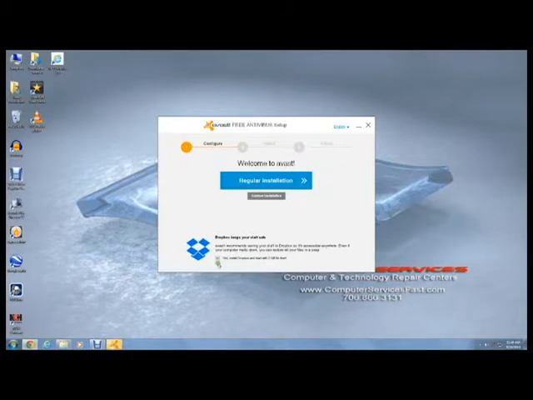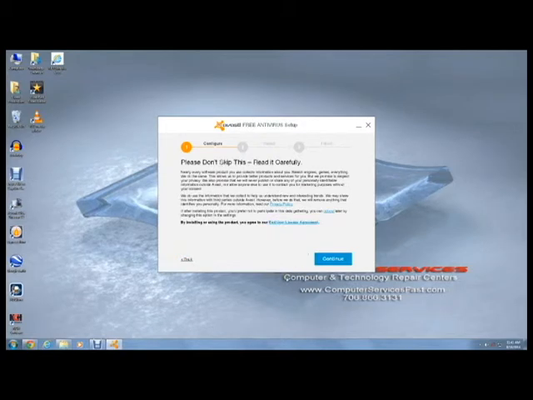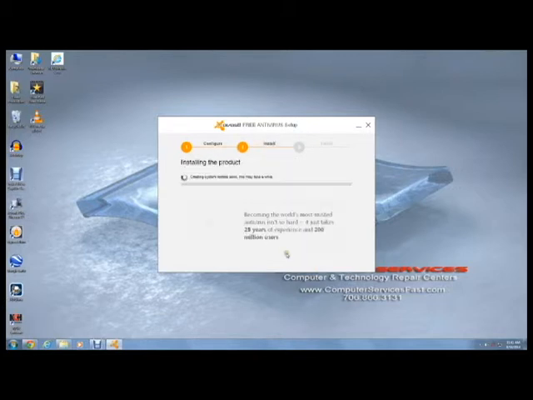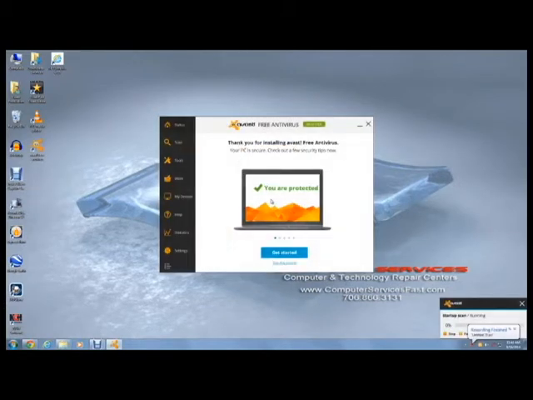Okay, Dropbox is a great program, but let's leave it alone for now. And click on Regular Installation. After reading the End User License Agreement, click Continue, and wait patiently for it to install. This should only take a minute. Once it's done installing, you'll click on Done, and a quick scan will run.